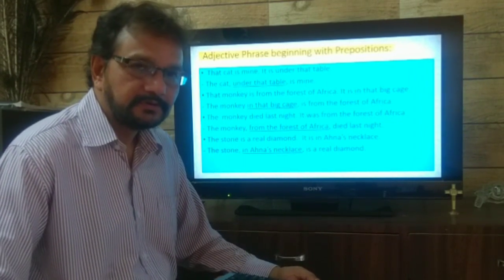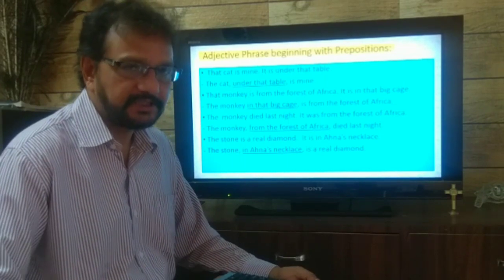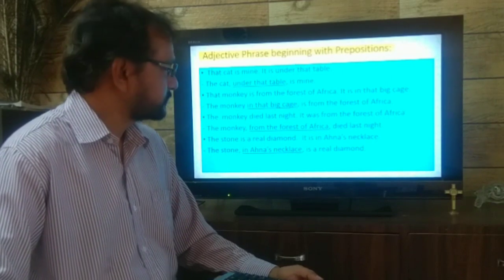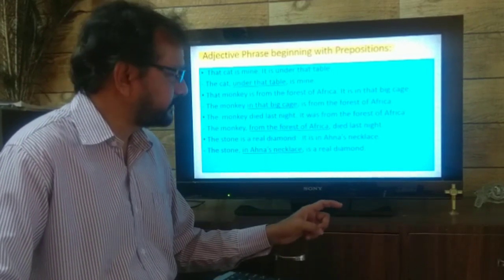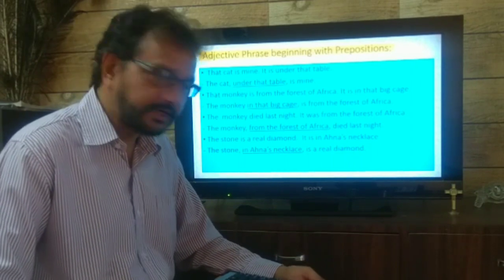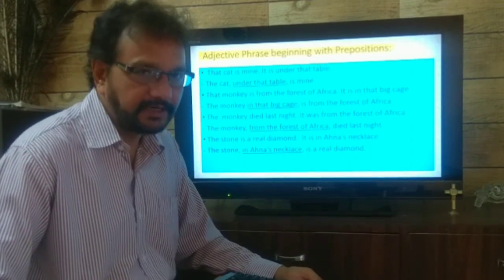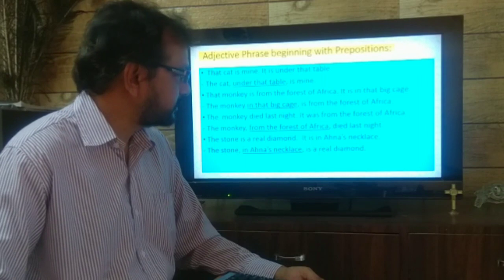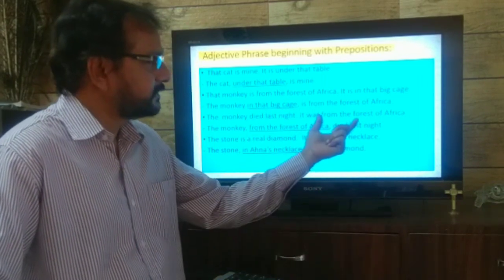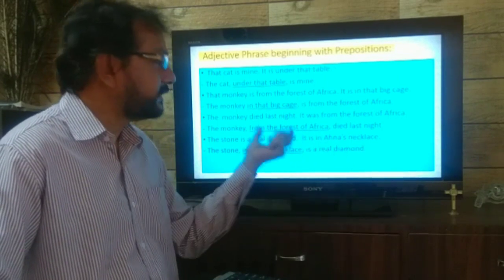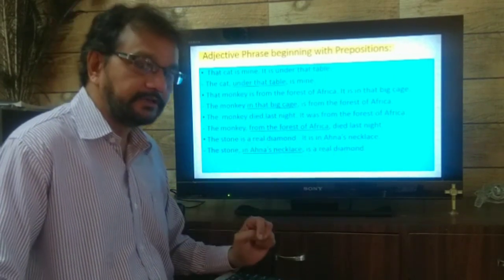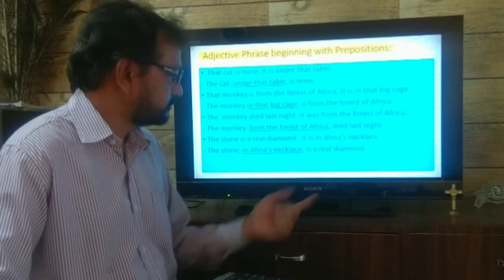Why should he speak two sentences? He can just speak one sentence. The monkey in that big cage is from the forest of Africa. So it becomes very clear. The monkey in that big cage is from the forest of Africa. Now see, under, in, they are prepositions.